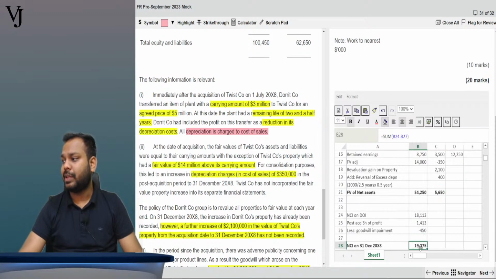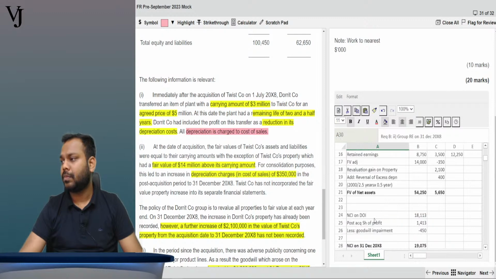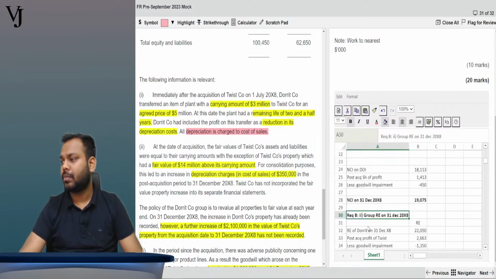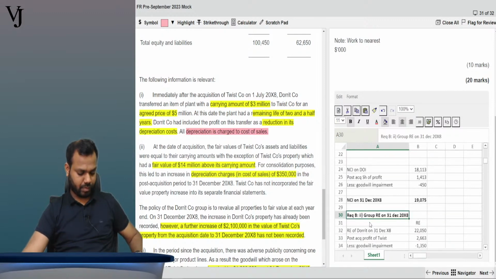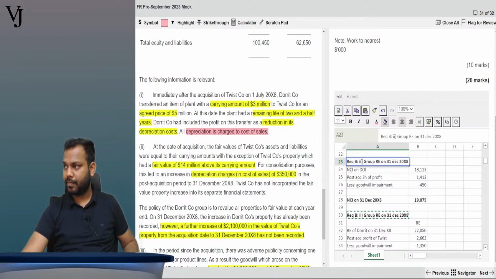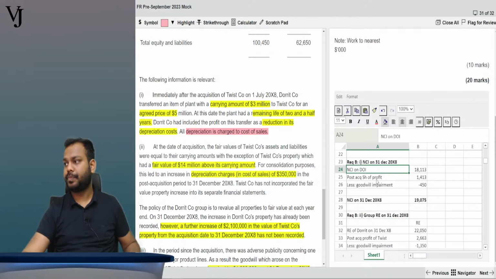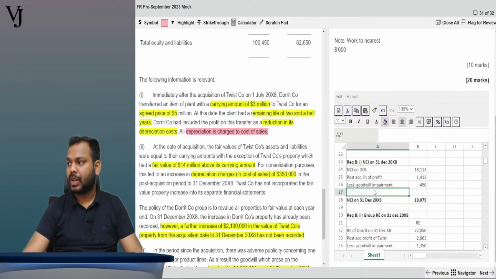So this is your NCI. This is the value of your NCI. I hope it is clear to everyone. Come on guys, please confirm.